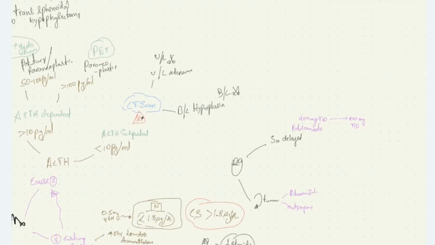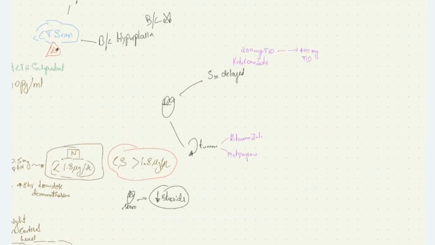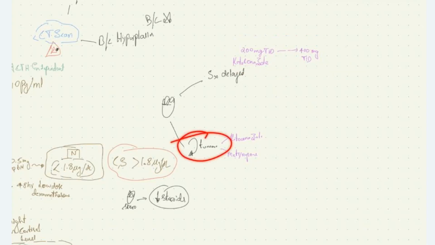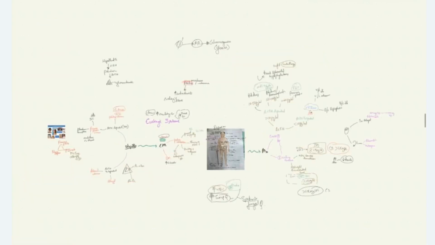So if the patient's surgery is delayed, we can temporarily manage the patient by giving ketoconazole 200 mg TID, which can be increased up to 400 mg TID. If the patient has recurrence, you will give the ketoconazole and metyrapone to the patient and manage the patient. This is all about Cushing syndrome.